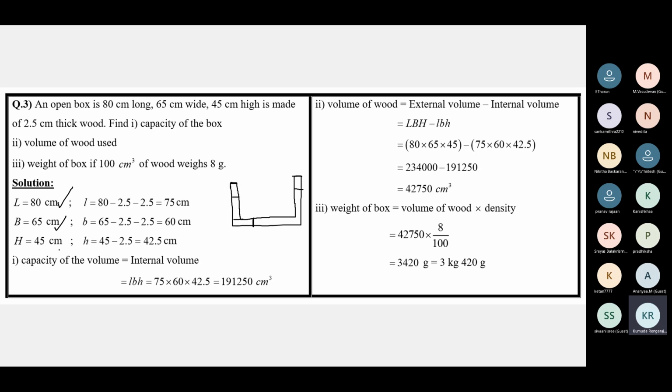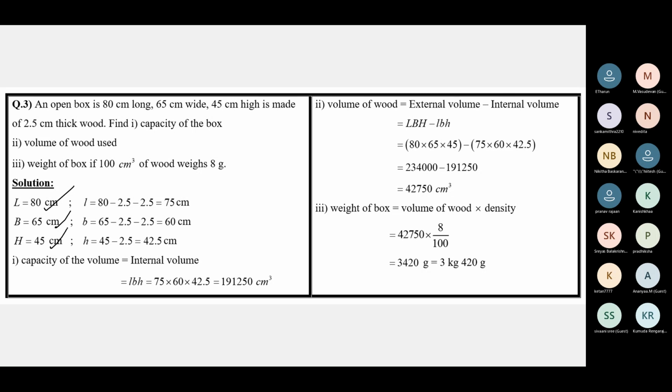When nothing is specified, it's external; if it is internal, it will be mentioned. I've used capital L, B, H to represent external dimensions, small l, b, h to represent the internal dimensions. So what is given are all external dimensions: capital L, 80, capital B, 65, capital H, 45.